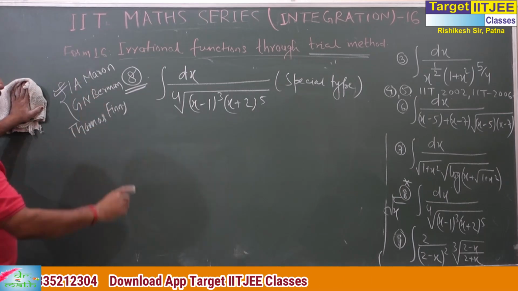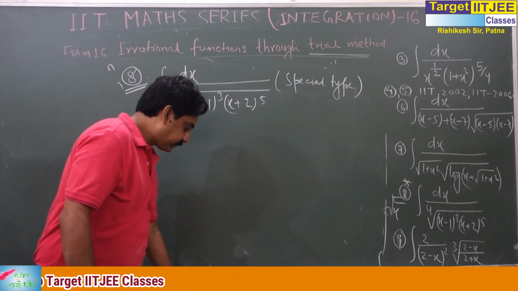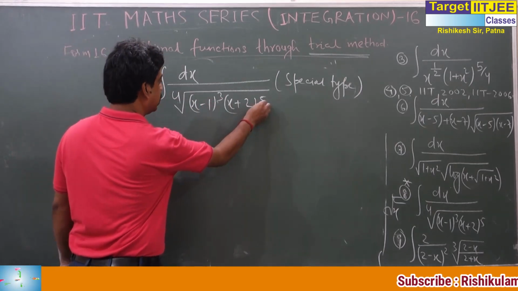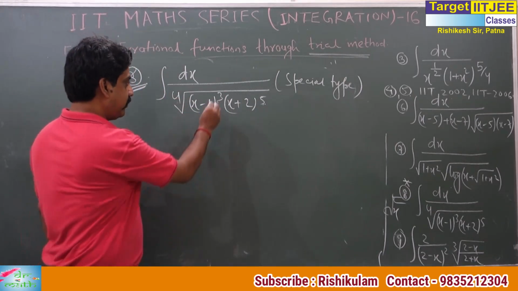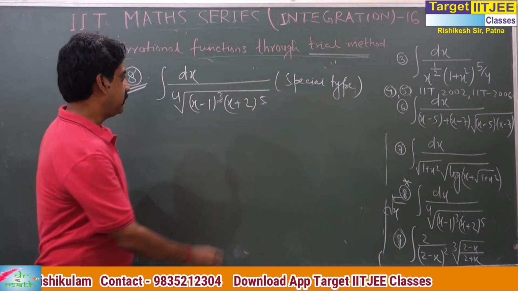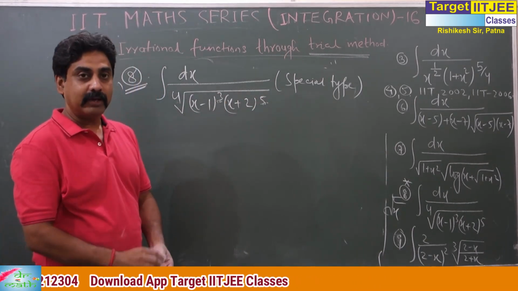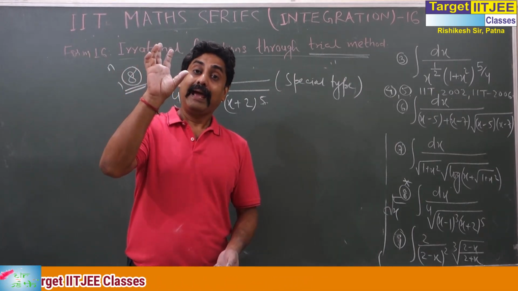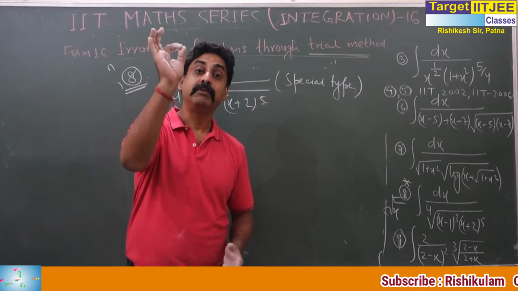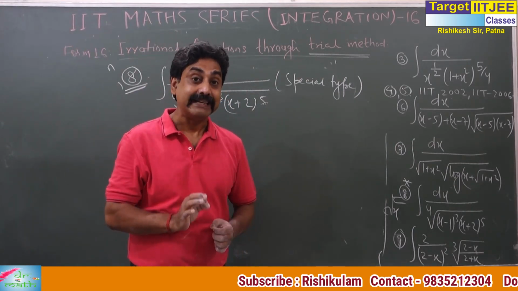So what is important in this question? You can see, this is the 4th root, and the powers are 3 and 5. The average of these, 3 plus 5, is there. There may be 2, there may be 6, there may be 1, there may be 7. All questions of this type have a specific pattern. You have to see the pattern.